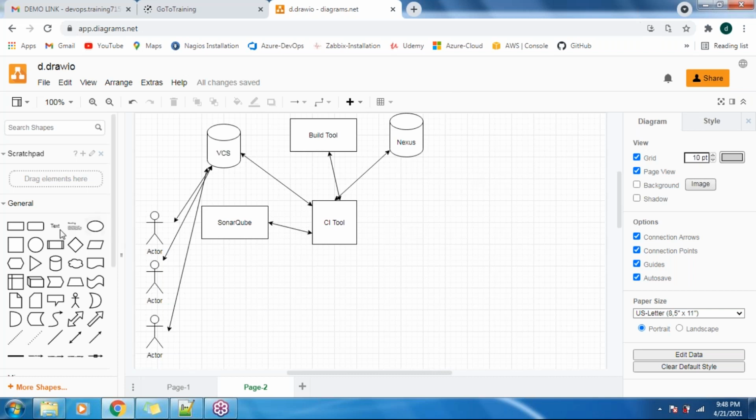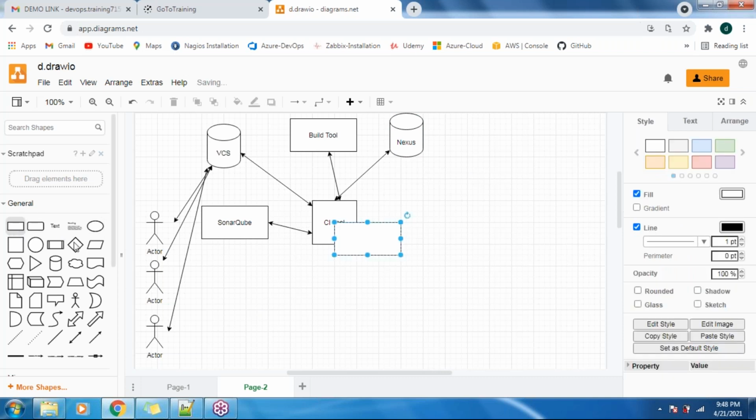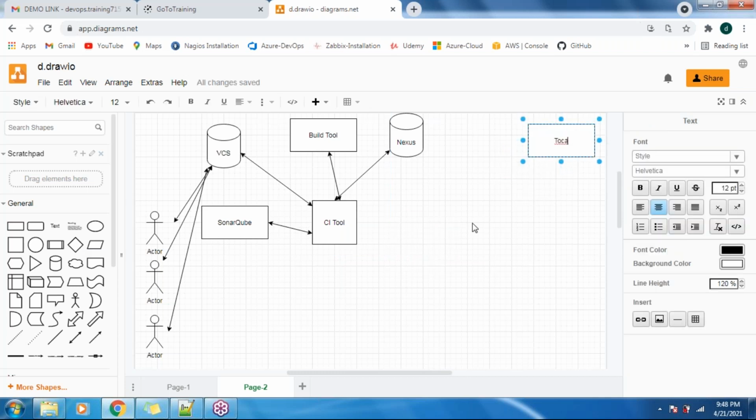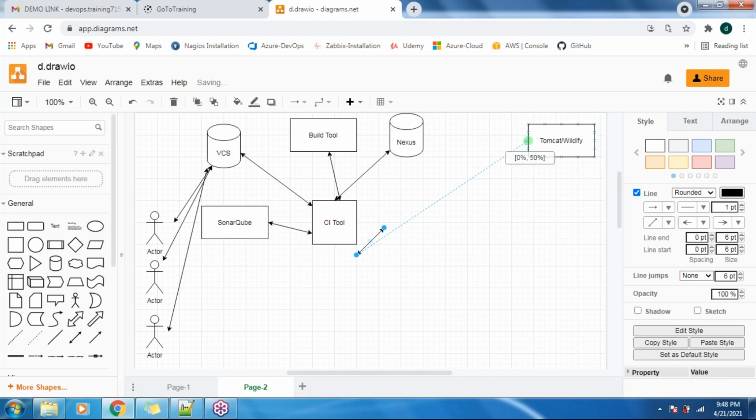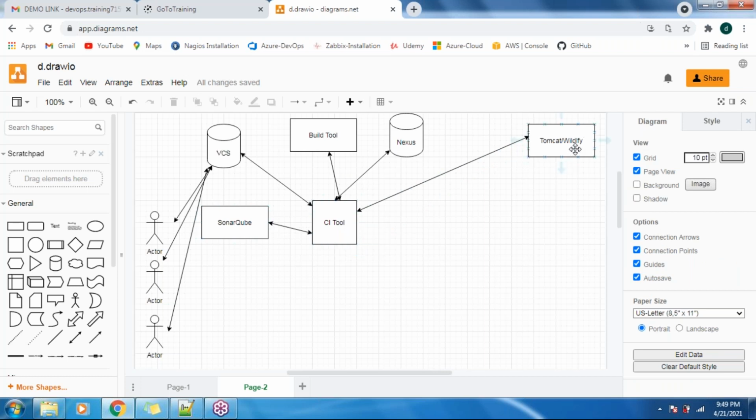For deployment we can use a web server, like Tomcat or a WildFly server. Once we have this server, again the same thing: we have to integrate that web server with our CI tool, that is Jenkins. Once you integrate it, the code is automatically going to be deployed here. See, guys, everything is automated. We are not doing a single step as a manual task here.